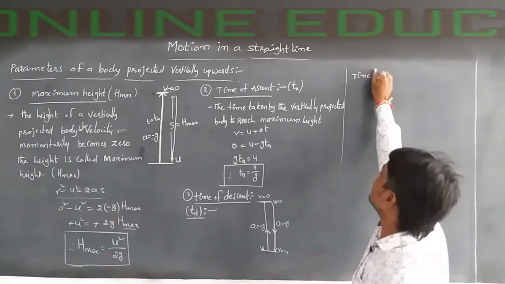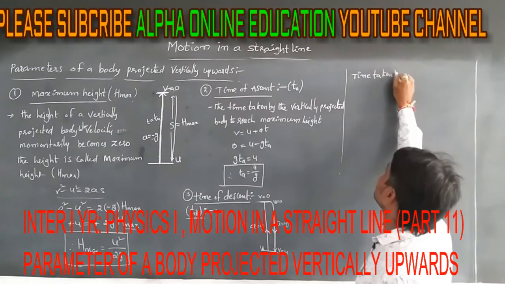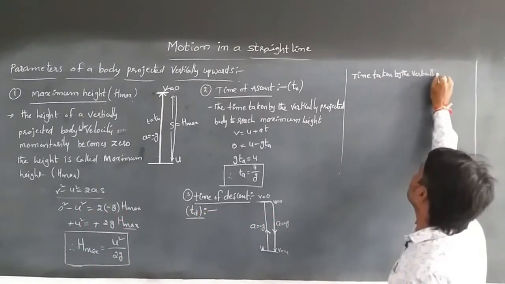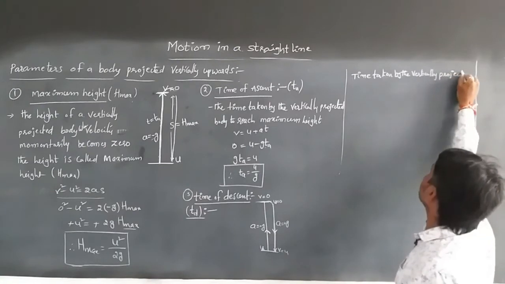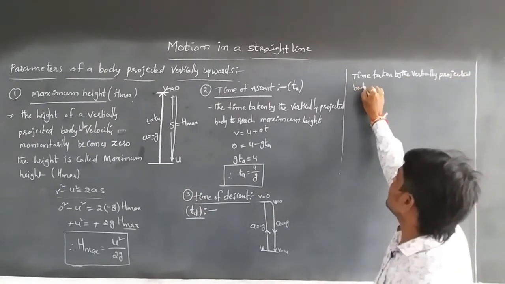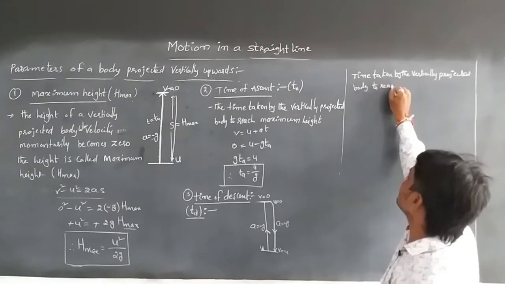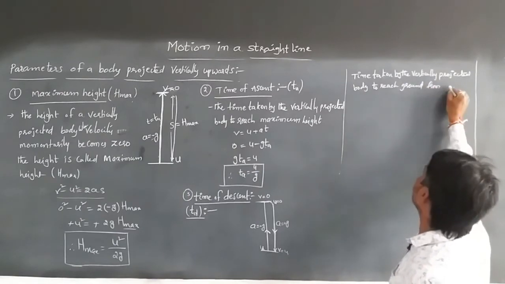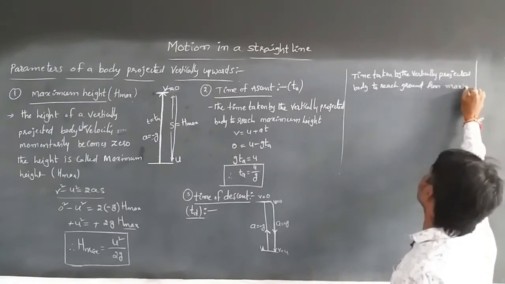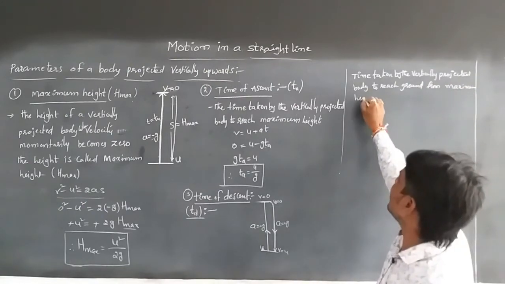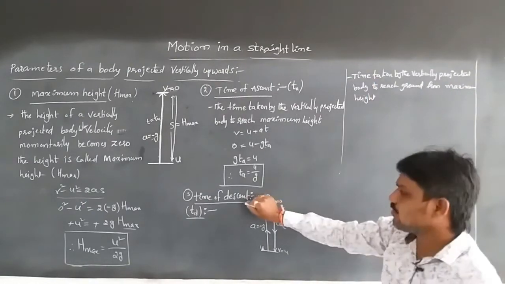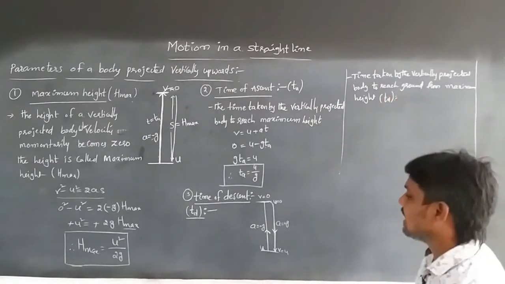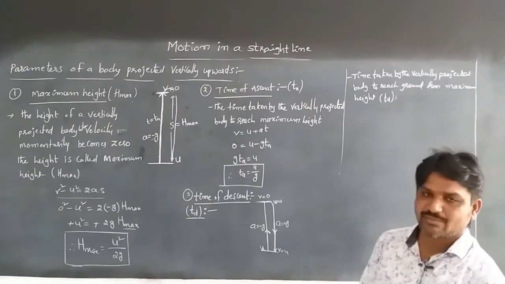Time taken by the vertically projected body to reach the ground from maximum height is called the time of descent. It is denoted by T suffix d, td. The time of ascent is equal to the time of descent, as we can get.